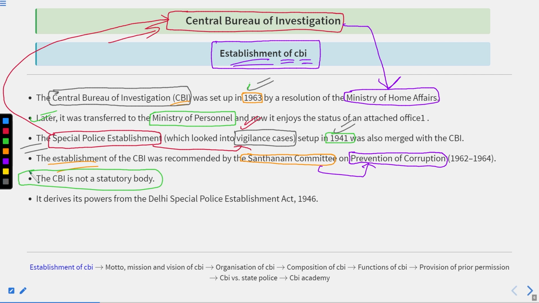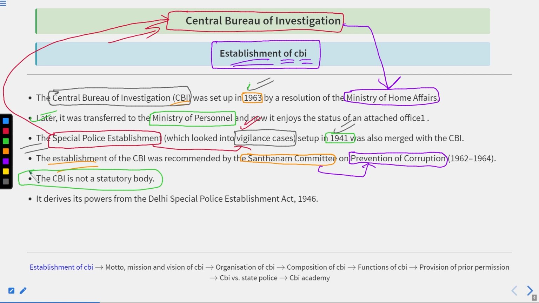If we talk about the charter body, charter bodies are those bodies which have been established by the royal orders of king and queen. Got it? The best example of this is the East India Company, because the East India Company was established by the royal orders of the King of Britain. After this, the next category is the constitutional body. The constitutional body is the body that has been established by the constitution itself, or the provision for establishing any such body is provided within the constitution.